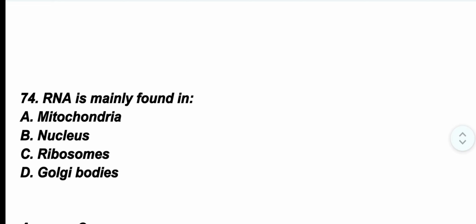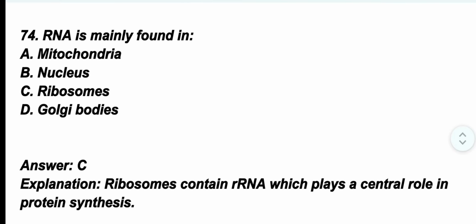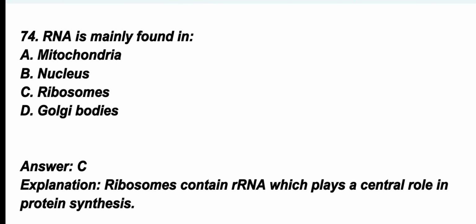Question number 74. RNA is mainly found in? The correct option is option C, ribosomes. Ribosomes contain rRNA, which plays a central role in protein synthesis.